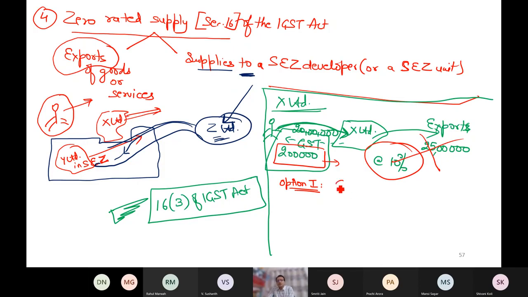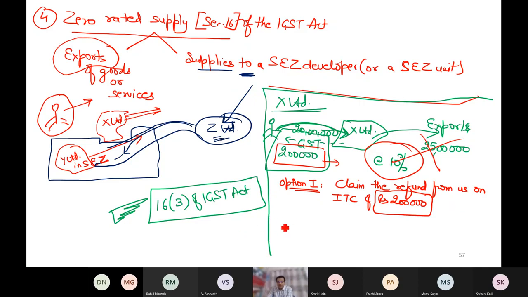Government says no issue. Claim the refund from us of your ITC. On input tax credit of rupees 2 lakh. So technically, what is my saving? This 2 lakh I will get as refund, and remaining amount which I would have paid on my output tax, I'm not paying.